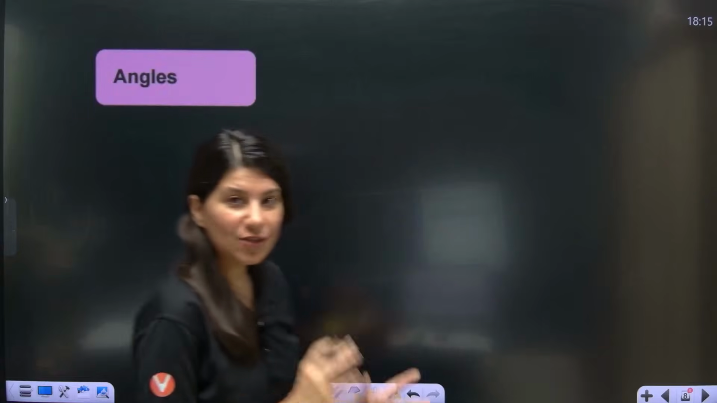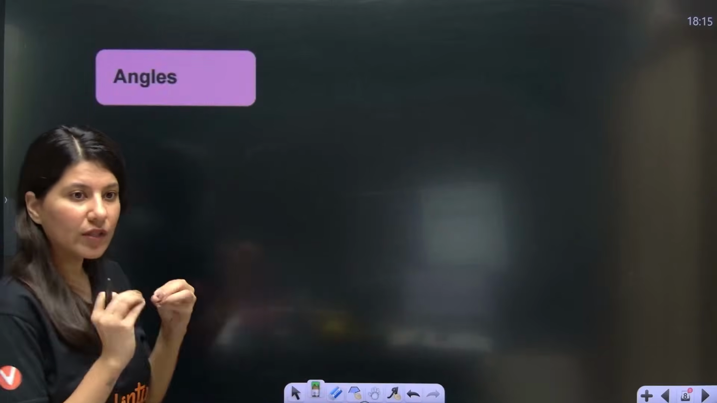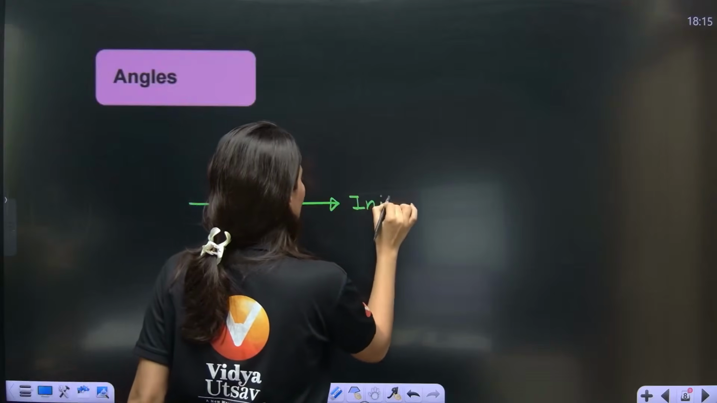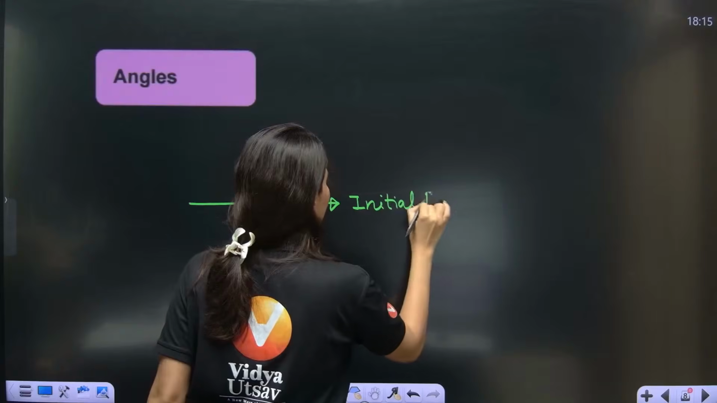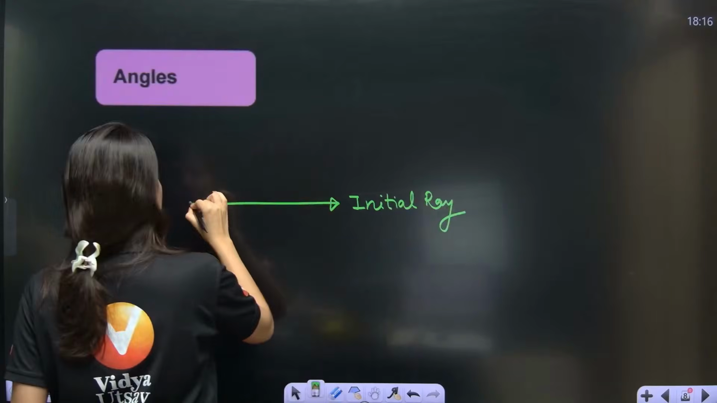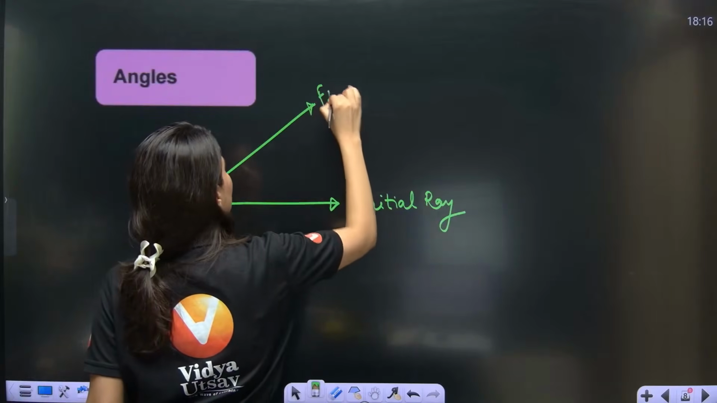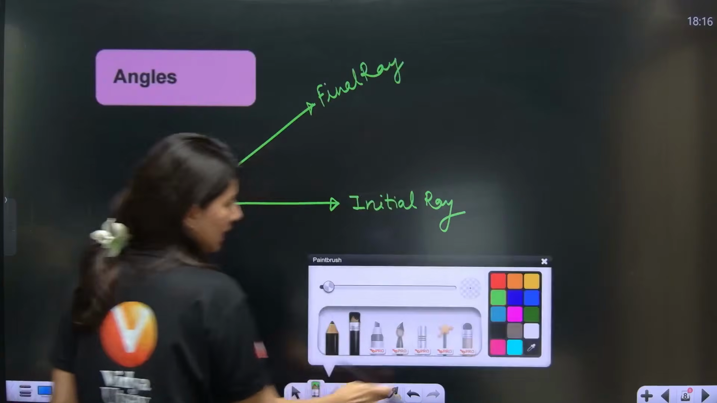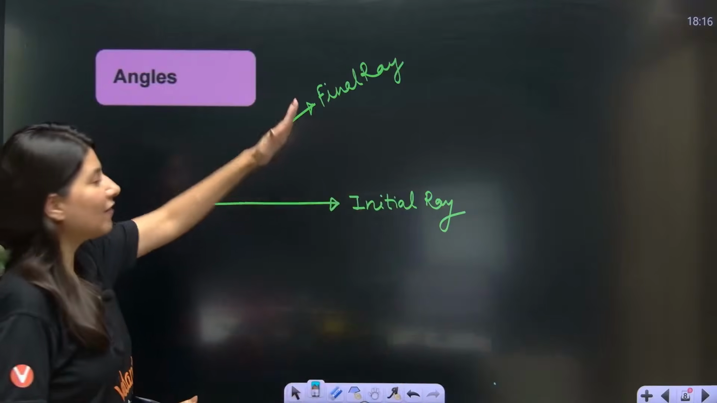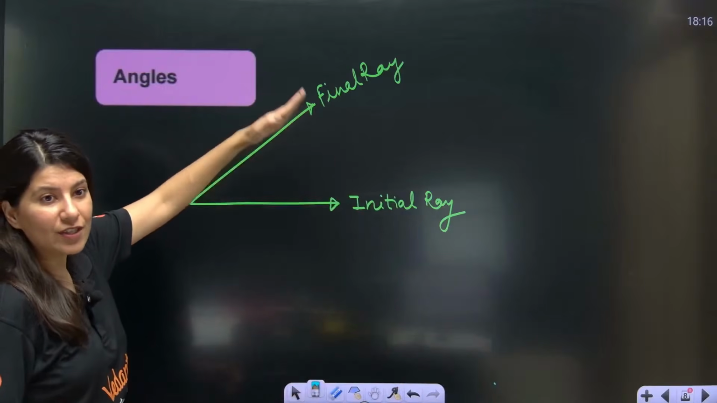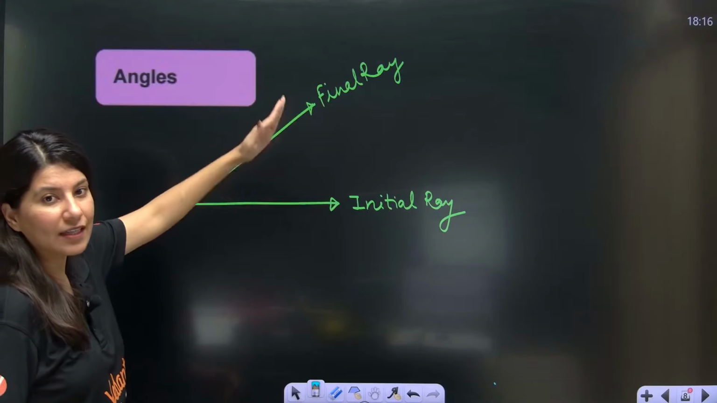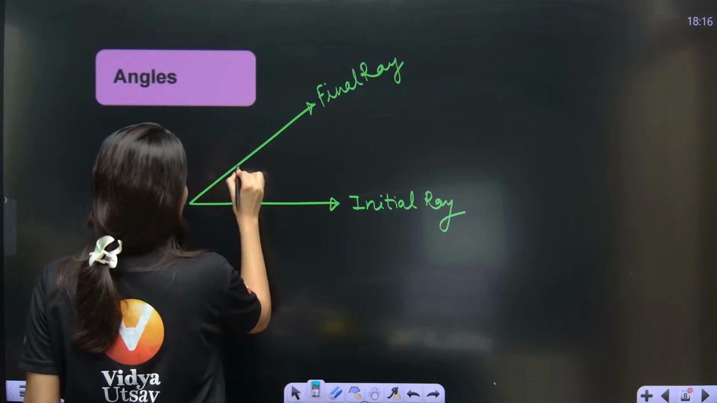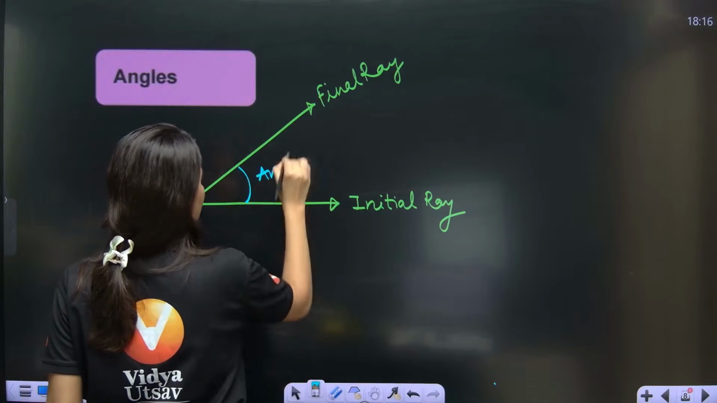Okay, so now degree and radian. Let's talk about angles a little bit. An angle has an initial side, or initial ray, and this is a final ray. Can you see initial ray, final ray? There is some rotation between initial and final ray, and that rotation is called an angle.